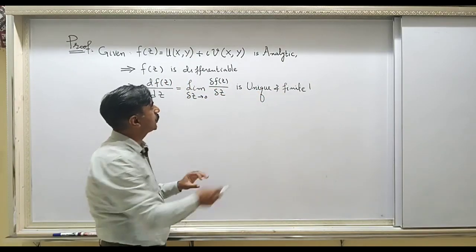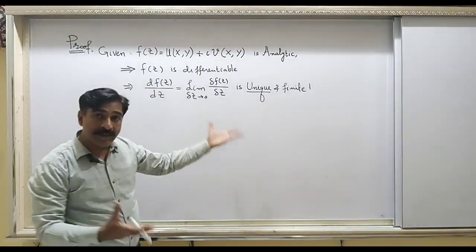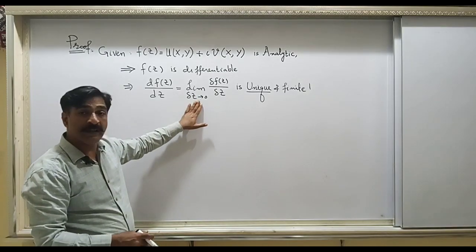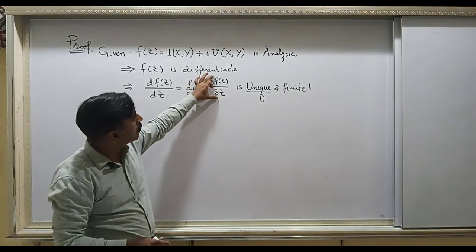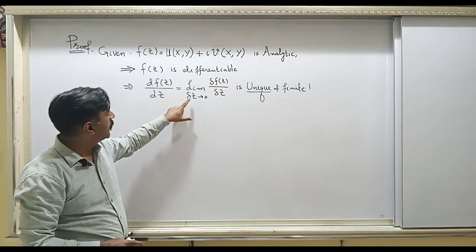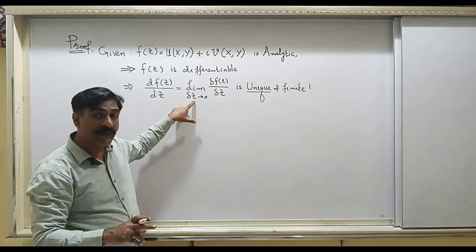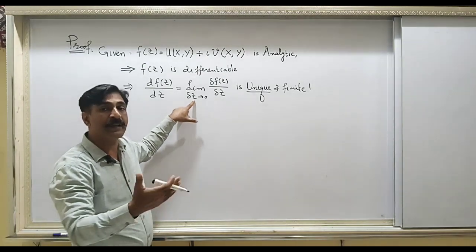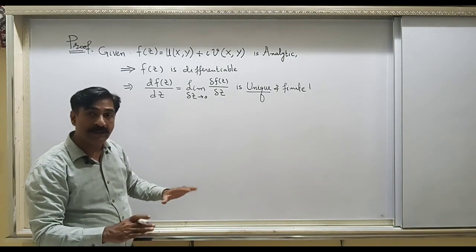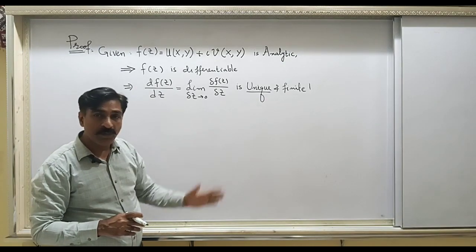What does it mean from the word unique? Unique means however or in whichever way you evaluate this limit, the answer for this ratio will always be the same. Now understand, this z contains two variables, x and y, meaning z is equal to x plus iota y. So there are two variables. One variable is x, which means the x-axis, and the other variable is y, which means the y-axis.